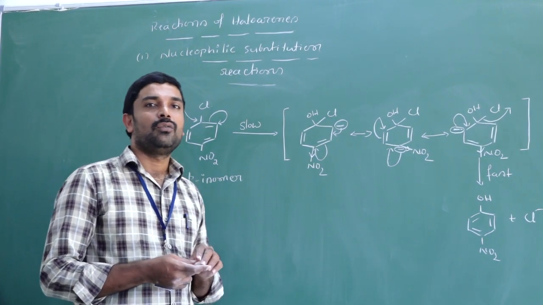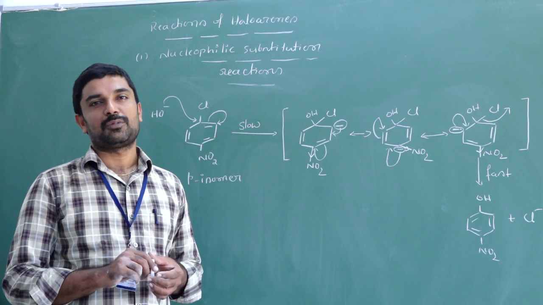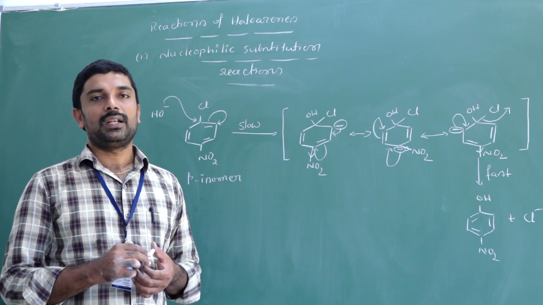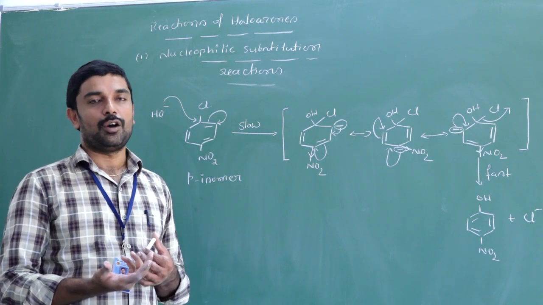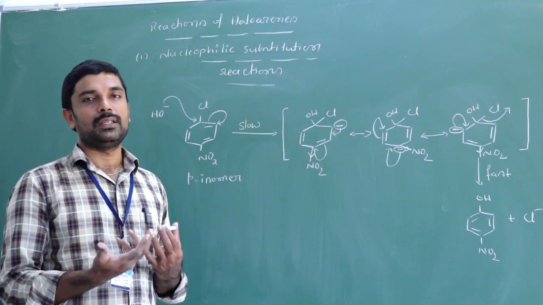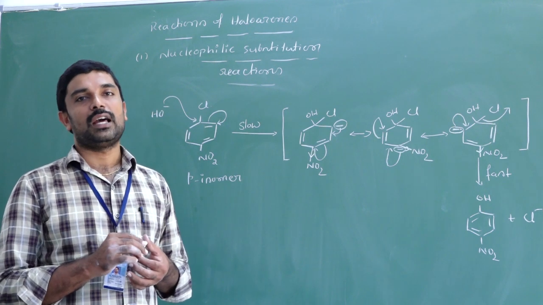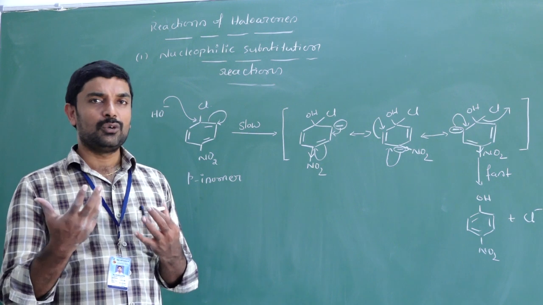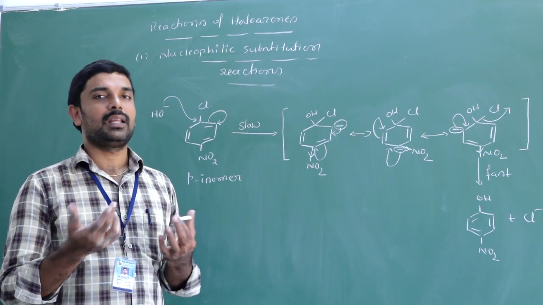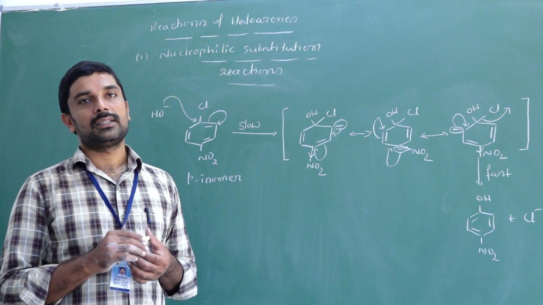In the next class, we will discuss the electrophilic substitution reactions of aryl halide and some of the important uses of polyhalogen compounds. Polyhalogen compounds means the haloalkanes or haloarenes which contain more than one halogen. So what are those polyhalogen compounds? What are their important uses? That we will discuss in the next class.